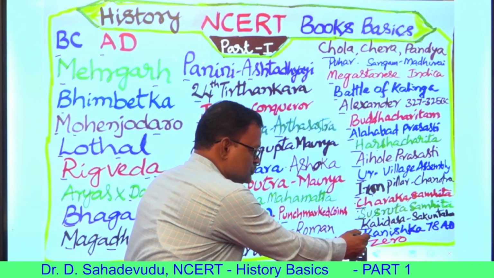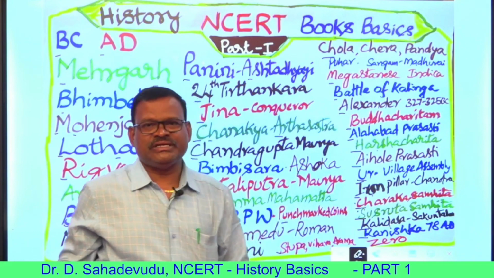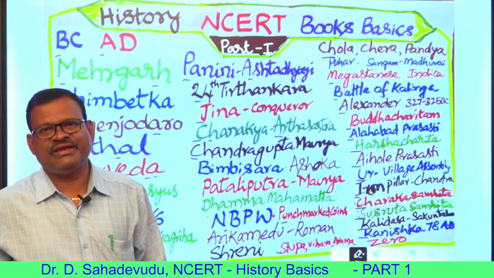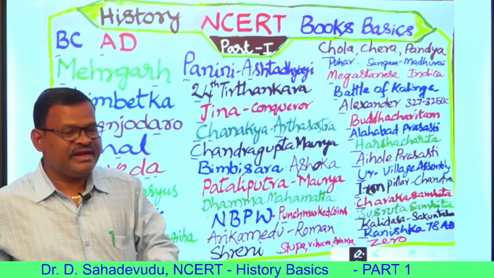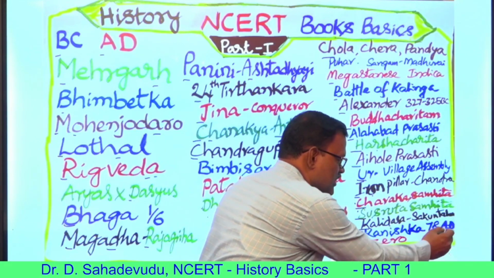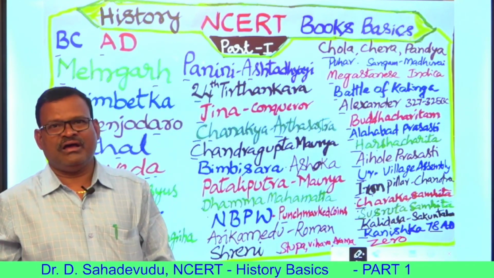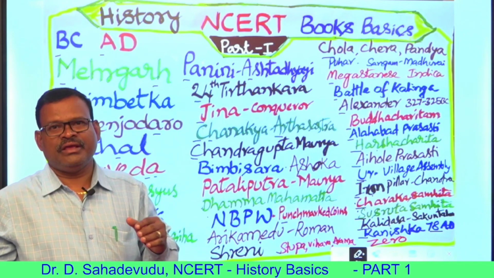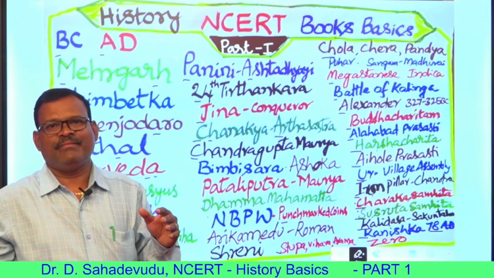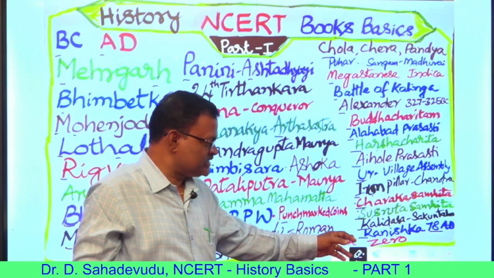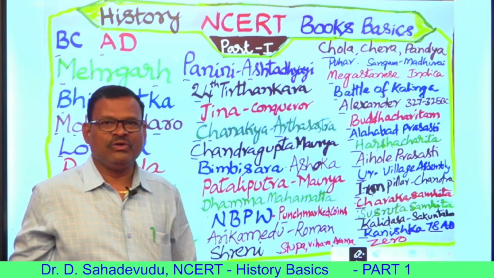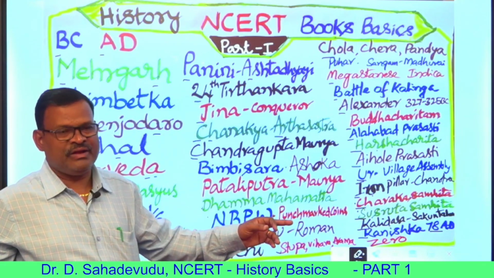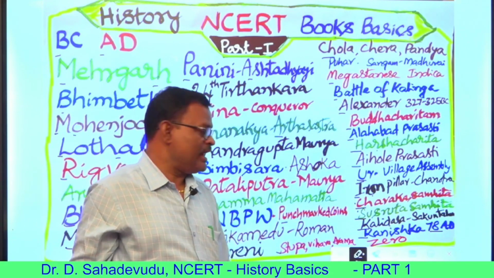Kanishka, of the famous Kushana Empire, established his empire in 78 AD. This 78 AD is still the official era of the Indian government. Today we begin with the Saka era, when the coronation of Kanishka took place in 78 AD. To commemorate this period, we are adopting this era.